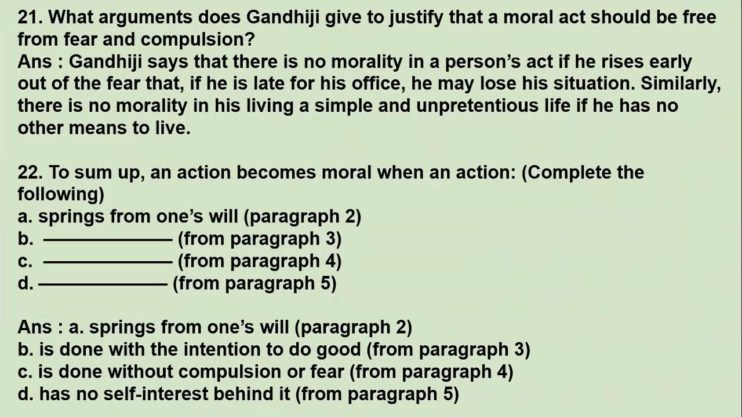Next question. What arguments does Gandhiji give to justify that moral acts should be free from fear and compulsion? So there are many examples which have been given in this chapter by Gandhiji. We have to justify what examples he has given that moral acts should be free from fear and compulsion. So what are the examples through which he tries to explain this? So let us see the answer.